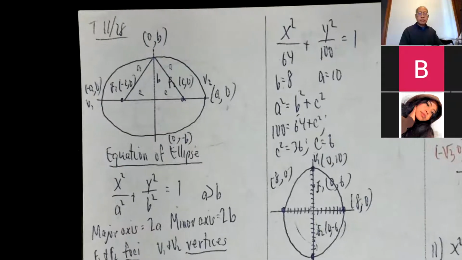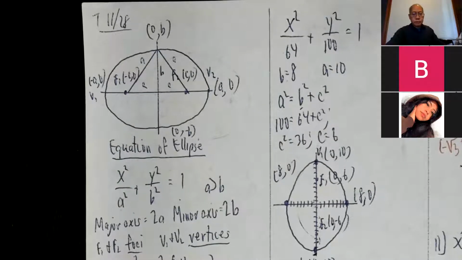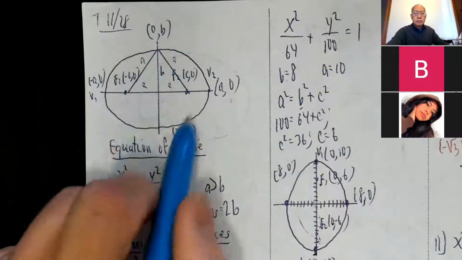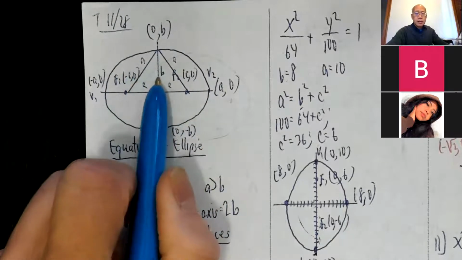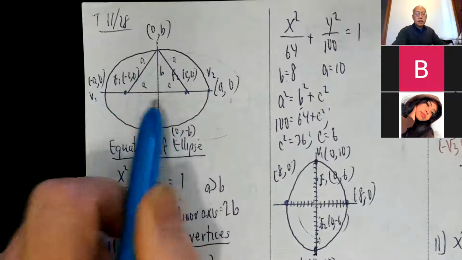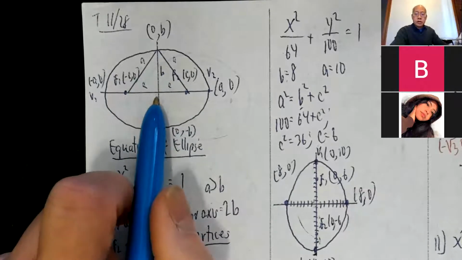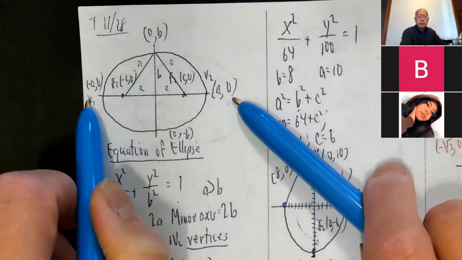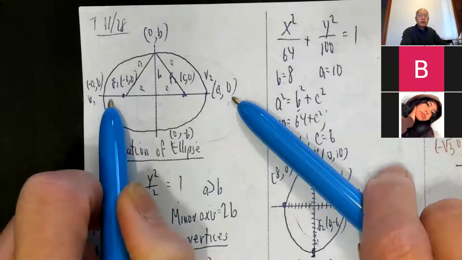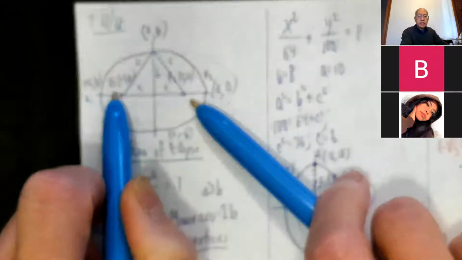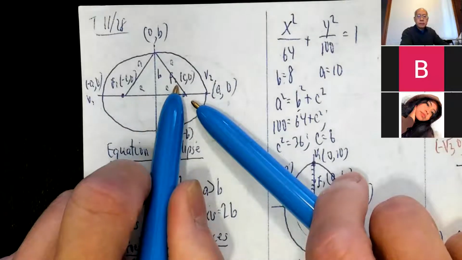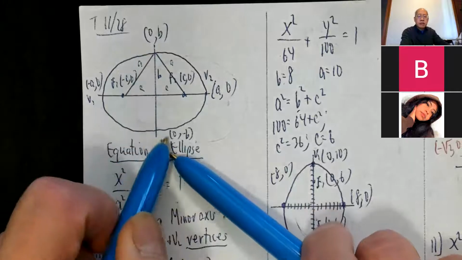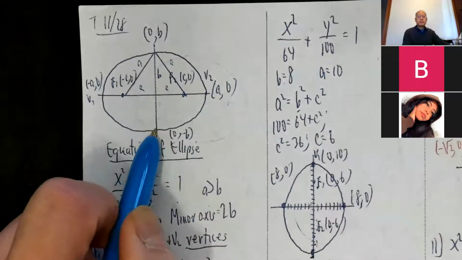So a little bit more of my picture here. All right, for an ellipse that's bulging horizontally, A, B, C, you can put this on your cheat sheet if you want. And this is only centered at the origin. So vertex 1, vertex 2, negative A0, A0. Focus 1, focus 2, negative C0, C0. Endpoints of the minor axis, 0B and 0 negative B, they're not given any special names.